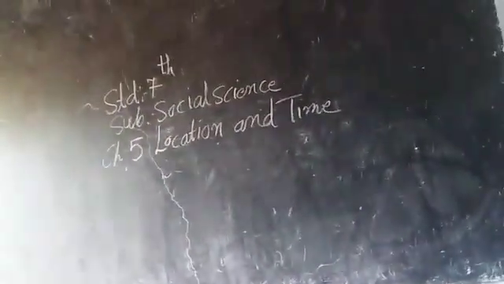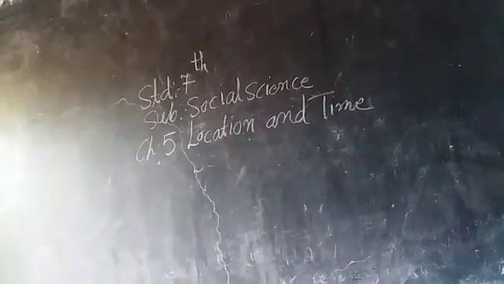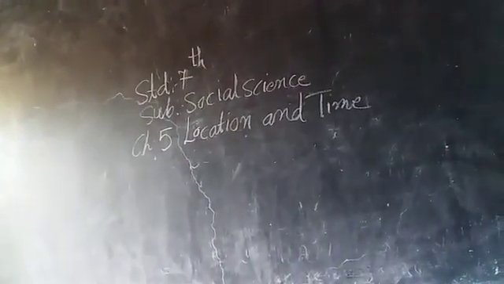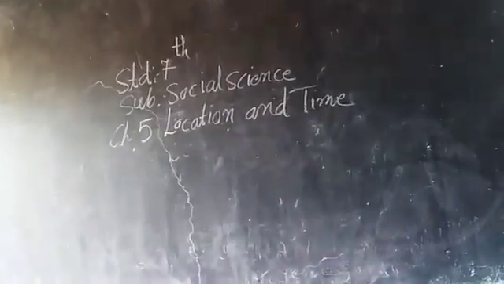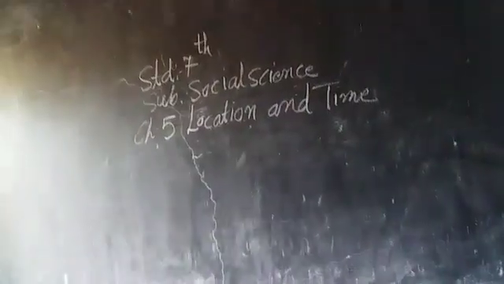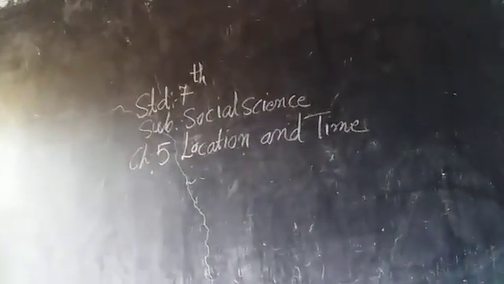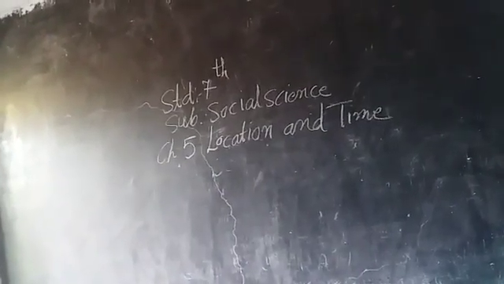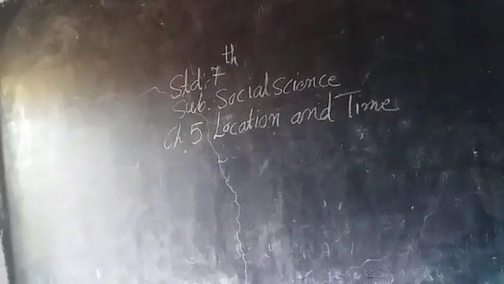Next, 13. How many major longitudes are there? Which are they? There are two major longitudes. They are the Greenwich line and the International date line. Next, what can be known with the help of the longitudes? Two things can be known with the help of the longitude: east-west location and local and standard time of any place.